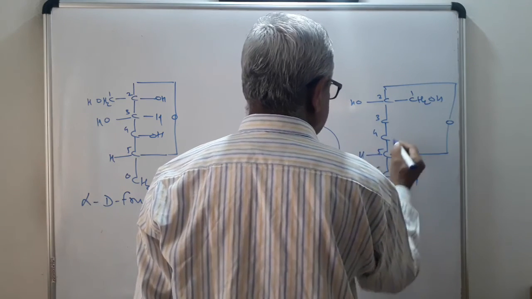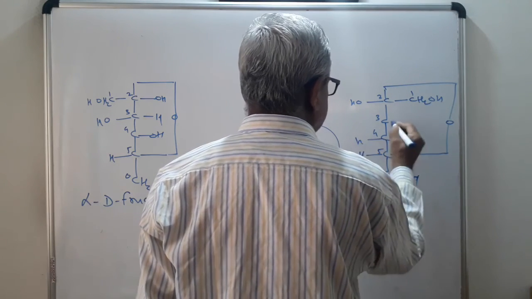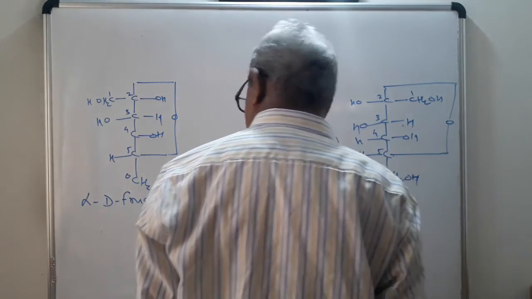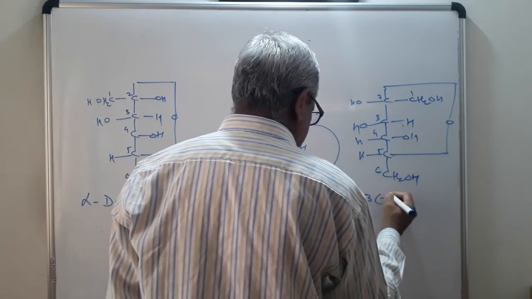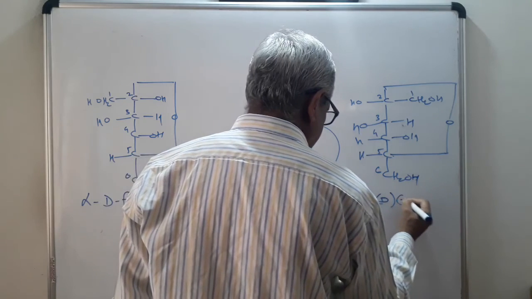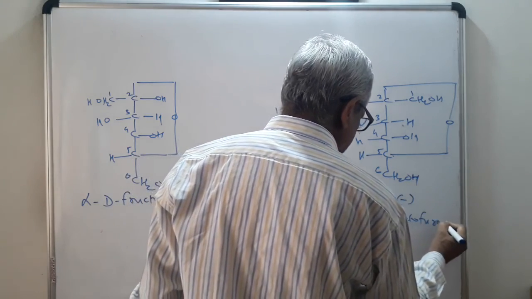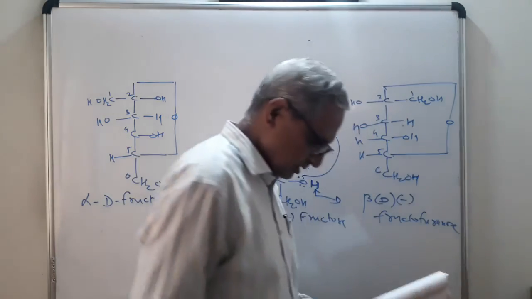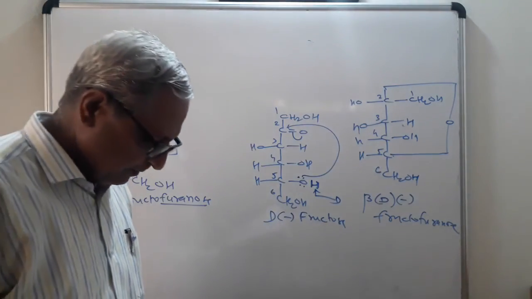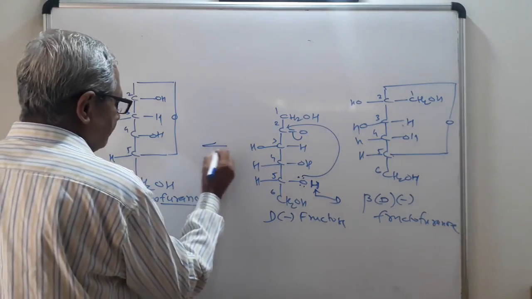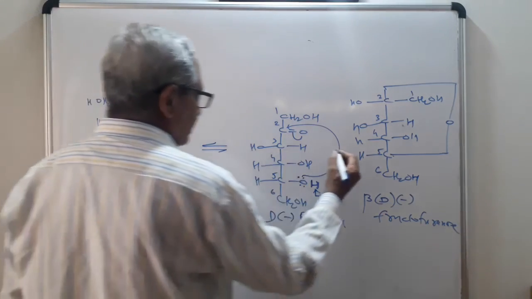Hydrogen is here, OH, H, hydrogen, OH. And this is known as beta D minus fructofuranose. Now these are the two important structures of fructose.